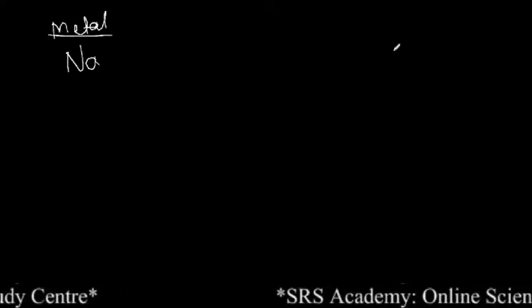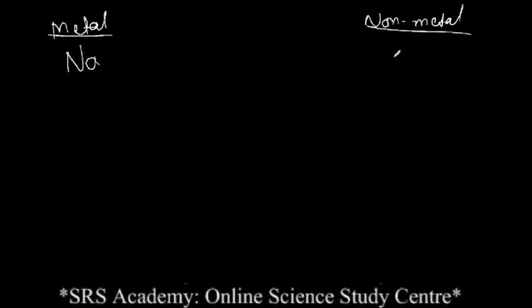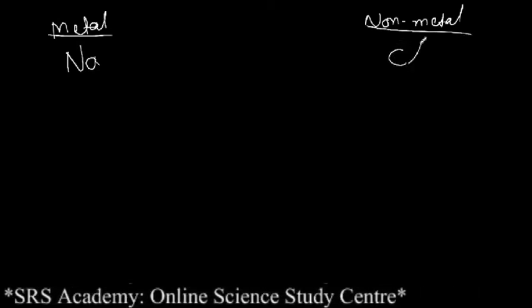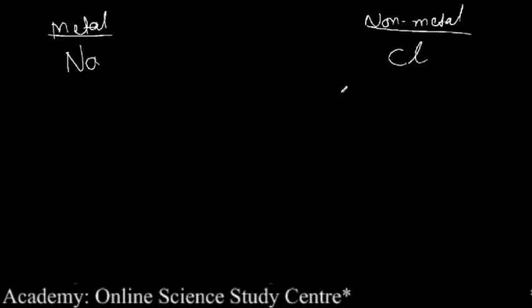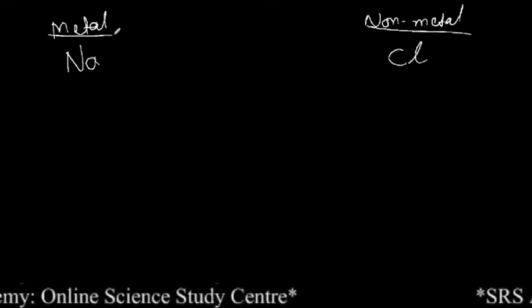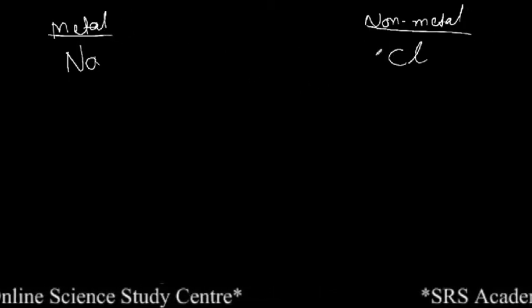Say for example, if we take sodium, we know that sodium is a metal, and then if I take a non-metal, we have many non-metals. In that, a simple non-metal we are taking for our study purpose is chlorine. Then how does this metal react with this non-metal?